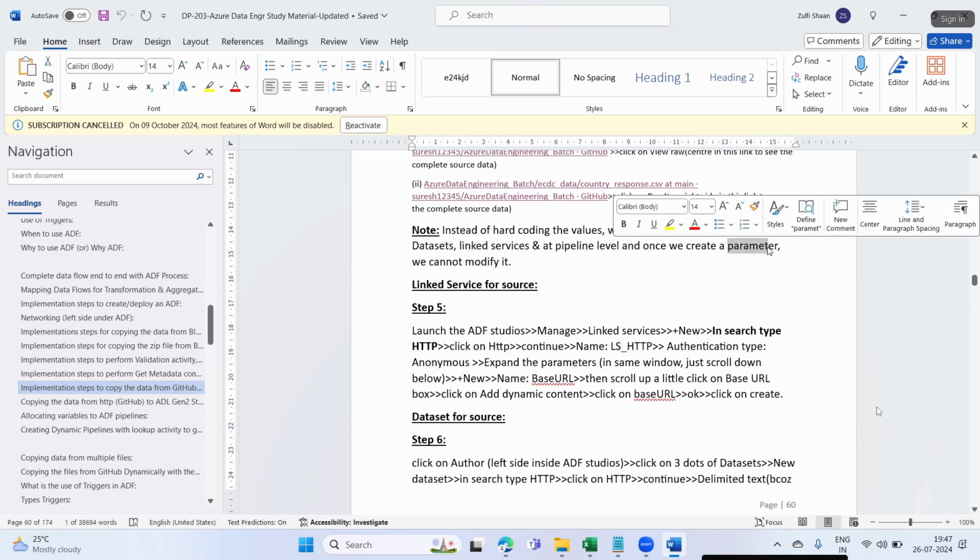It is a completely dynamic, parameterized ADF pipeline, wherein you just pass the file name as the parameter value, and your ADF pipeline will automatically load the data from your GitHub portal into your destination system.